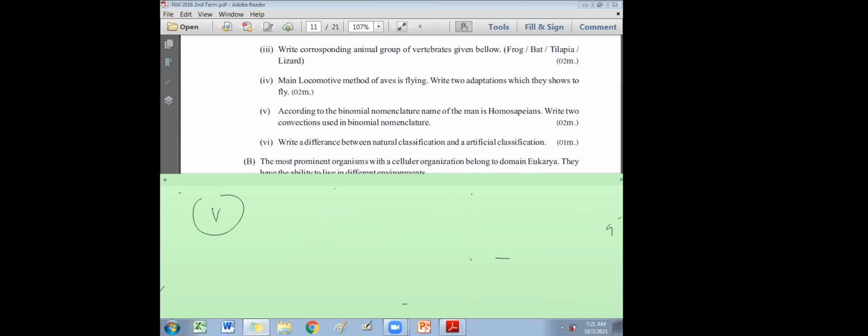According to the binomial nomenclature, the name of man is Homo sapiens, right? Actually, they have given it wrong in the question. They have given Homo sapiens in printed form in italics, and they have given everything without a space. It should actually be Homo sapiens, in italics when printed, like this.